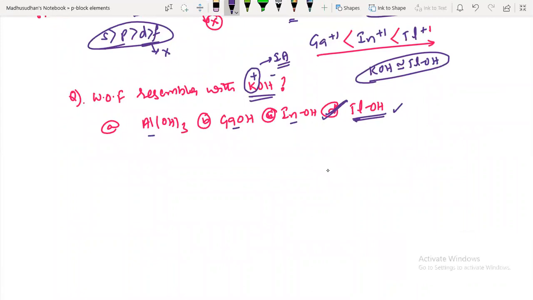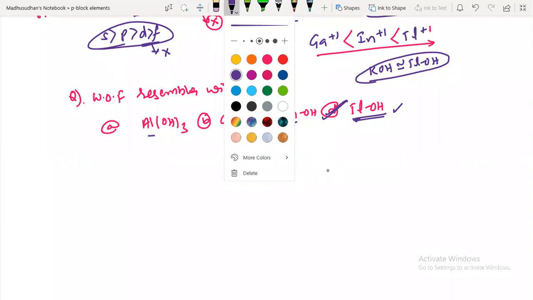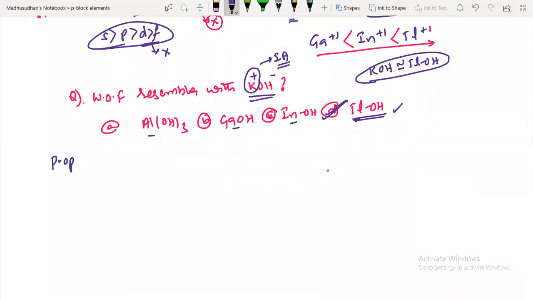Look at this, guys. The first properties I am discussing now are properties of third group elements. The first one is atomic radius.